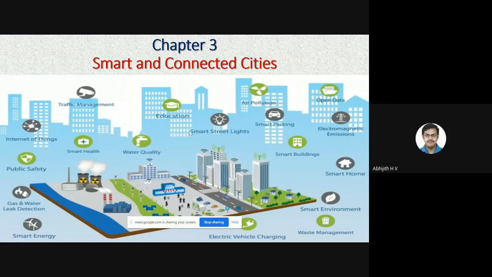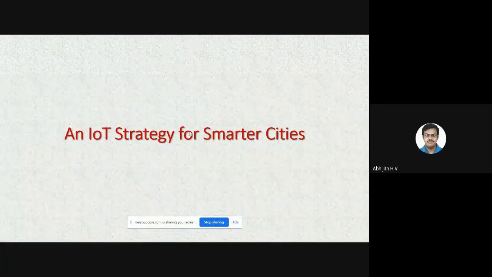That means the billing, everything needs to be automated. No manual processing. Everything is digitized, and things like traffic management, public safety, smart health, water quality, if I convert or automate everything, then it becomes smart and connected cities.